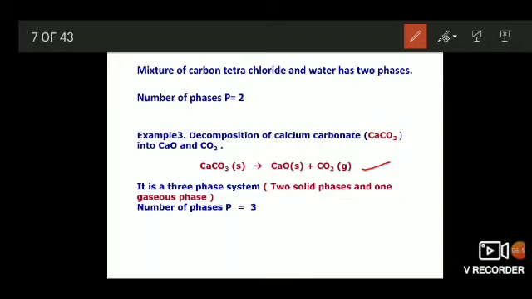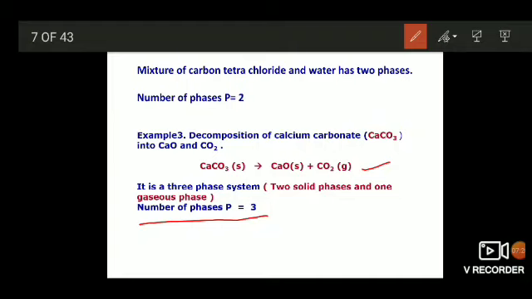Here two solid phases are present, calcium carbonate and calcium oxide, and one gaseous phase is present, carbon dioxide. These two solids are separable mechanically, and the gaseous phase is also separable. This is considered a 3-phase system, that is, the number of phases is 3.